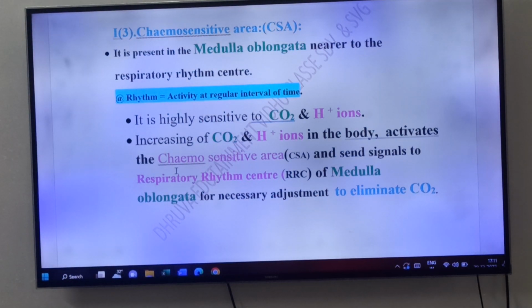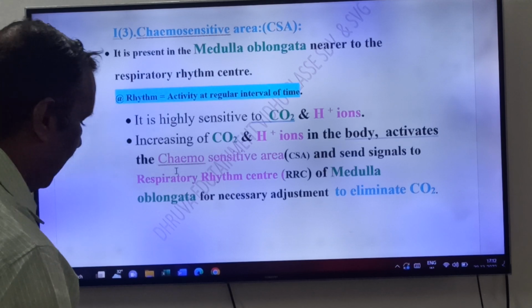See friends, their link you see. So chemosensitive area is present in the medulla oblongata, nearer to the respiratory rhythm center. This chemosensitive area is very sensitive to whom, friends? Carbon dioxide and H plus ions. When carbon dioxide and H plus ions are increasing in the body, this chemosensitive area activates and sends signals to the respiratory rhythm center. That respiratory rhythm center in turn eliminates carbon dioxide, friends. Okay, that is about the chemosensitive area, friends.